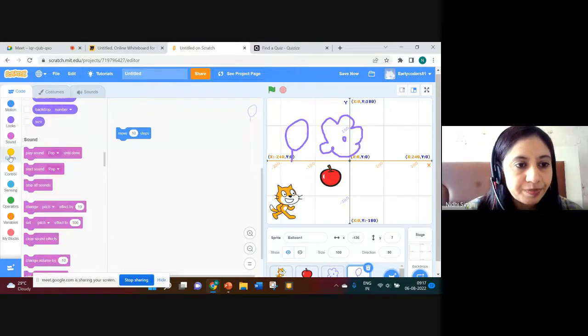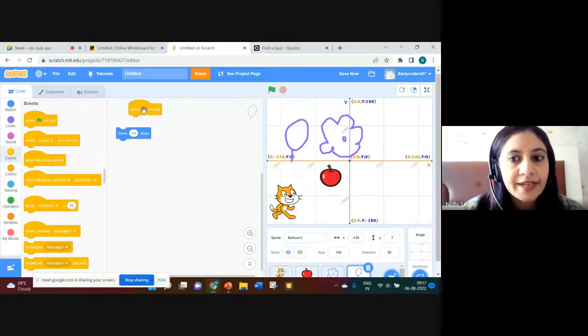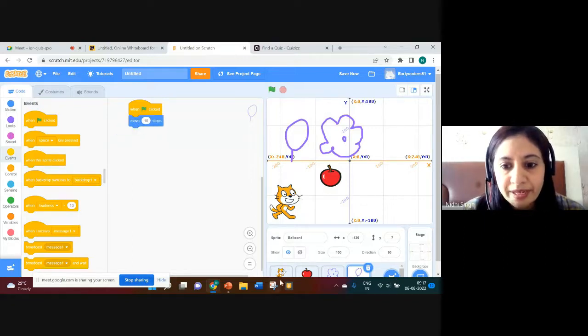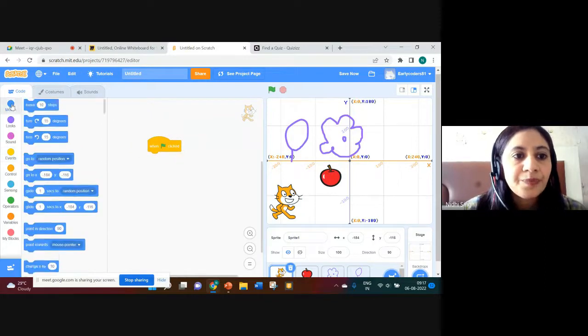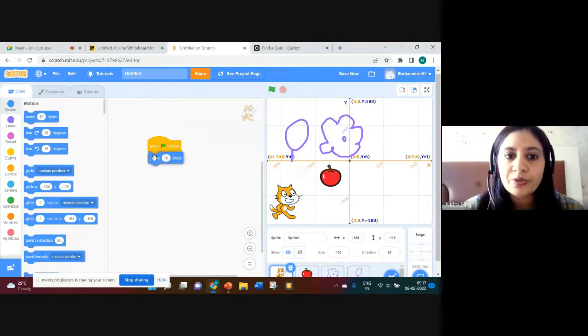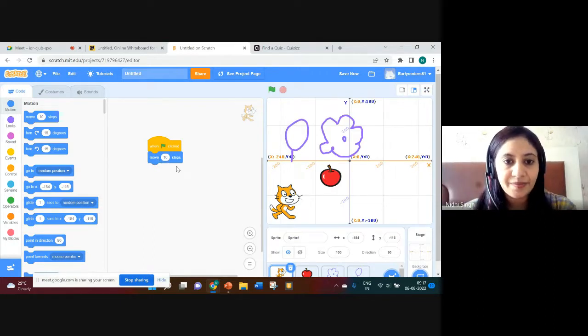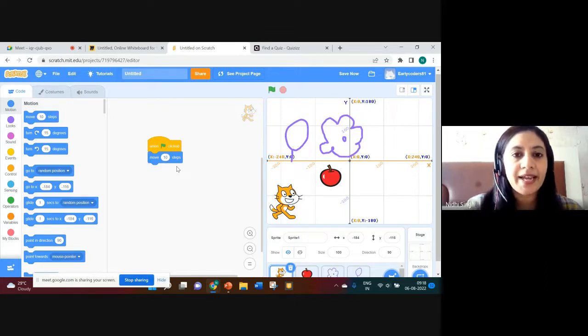Now see, when flag clicked, move 10 steps. Let's say I will write it here. When flag clicked, what I want the computer to do, I'm just giving an instruction to the computer. When I click on this flag icon, you just please move my sprite 10 steps ahead. All right. And one step means 1 pixel ahead. Any idea what a pixel is? Can anyone tell me?